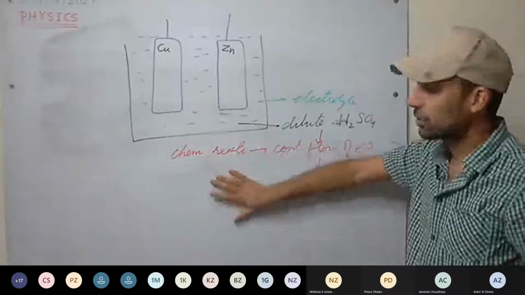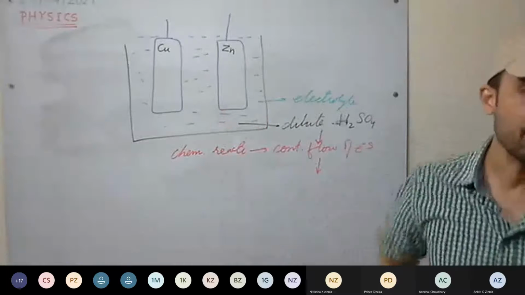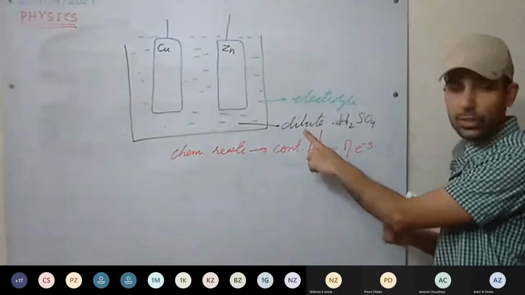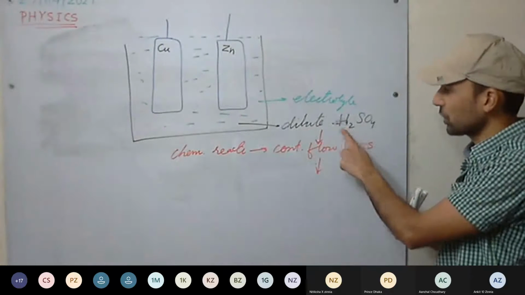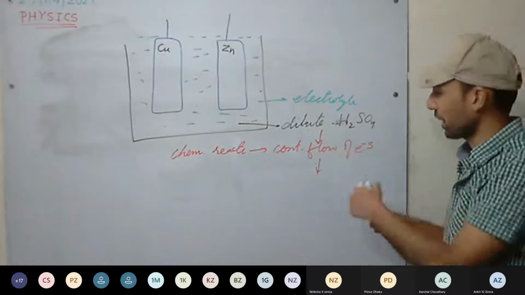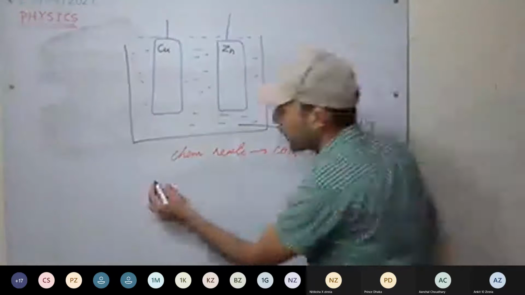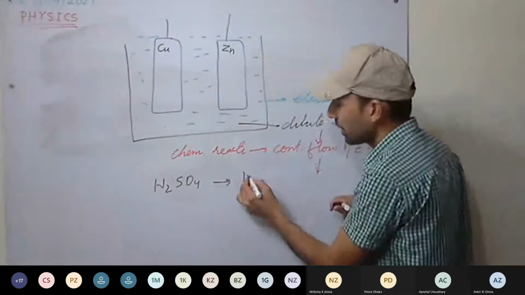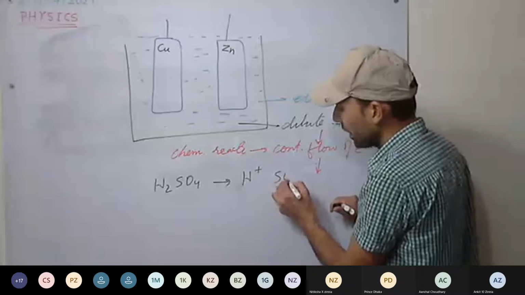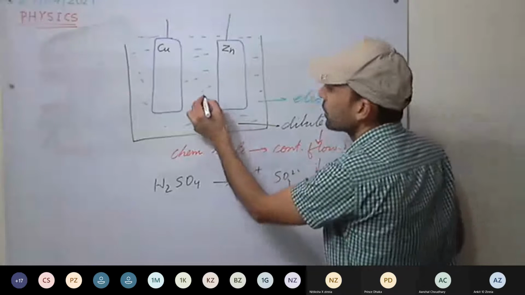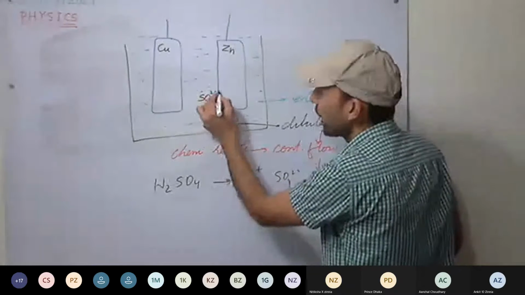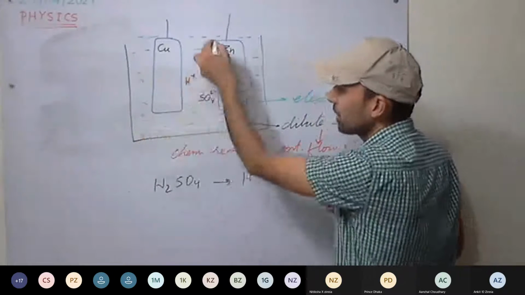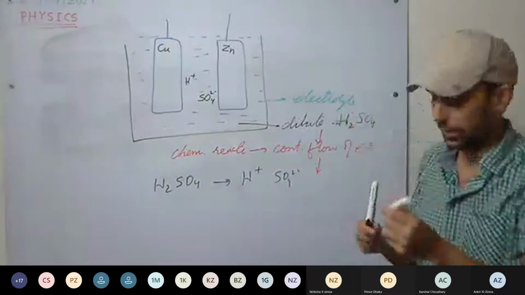Now we have taken this voltaic cell, and what is happening inside this cell? We have the electrolyte, dilute H2SO4. That means H2SO4 and H2O, water, we have. So this diluted H2SO4 dissociates into H plus ions and SO4 2 minus ions. So we have SO4 2 minus and H plus ions.